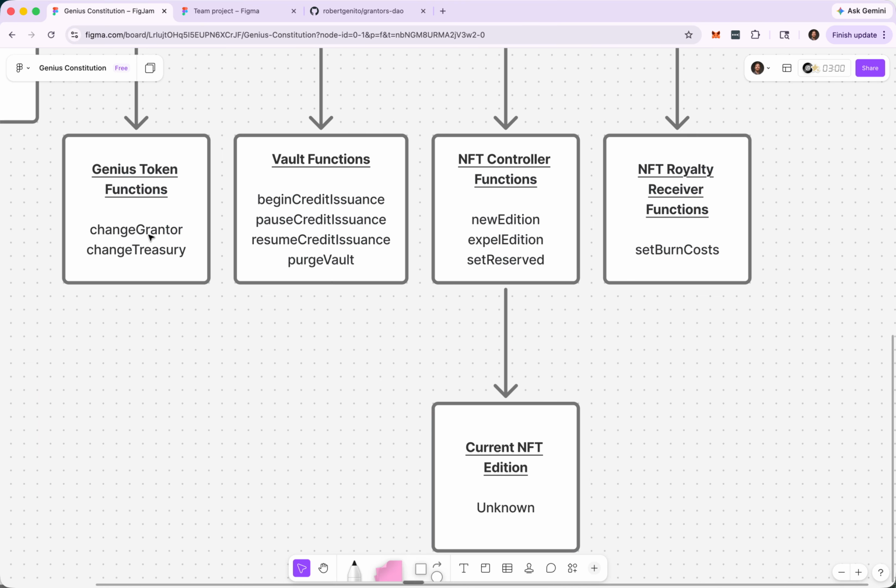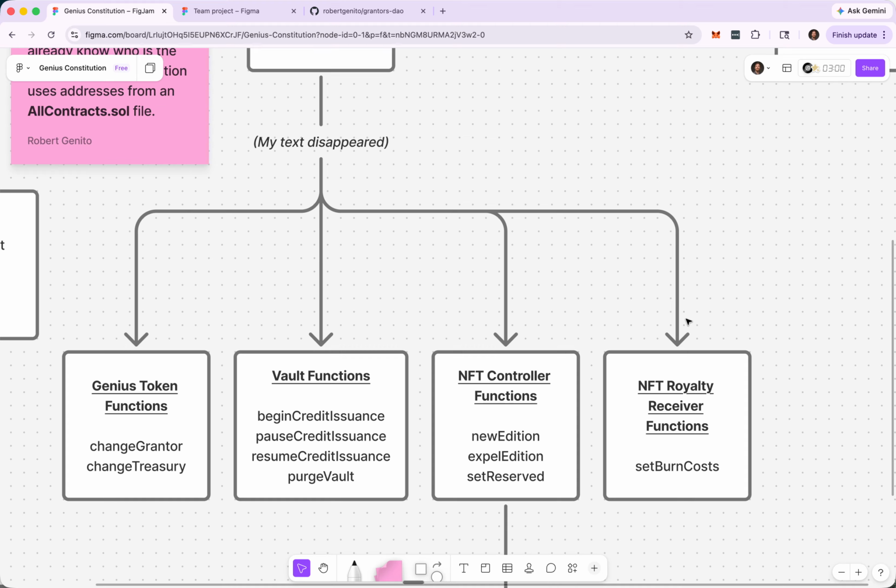It can always vote on changing the DAO or the grantor. It can always vote on changing the treasury, and it can always vote on what to do with the collateral that the Genius Exchange accepts. Likewise, the people, or the governance body, can always vote on things that have to do with the newest edition of the Genius NFTs, or older editions, and as well NFT royalty receiver things, such as what the burning costs are.